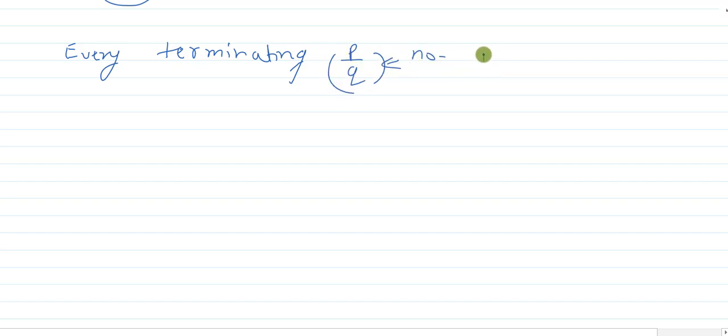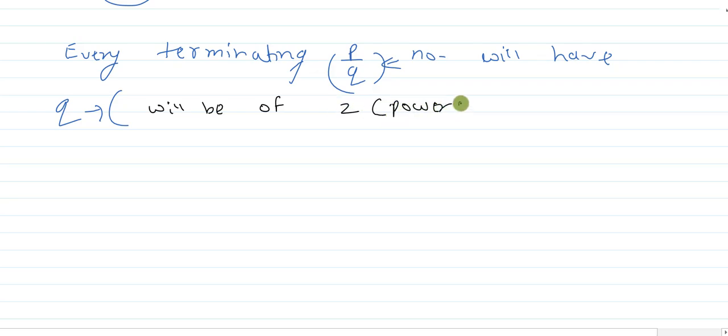Every terminating rational number will have q in the form of 2 or powers of 2, 5 or powers of 5,